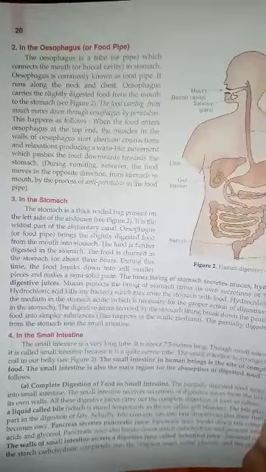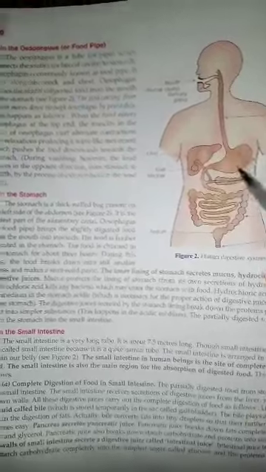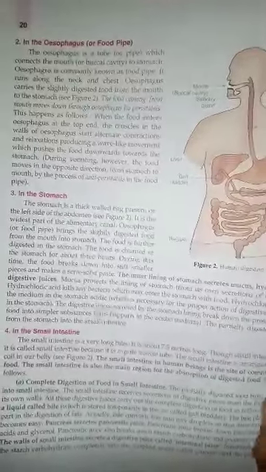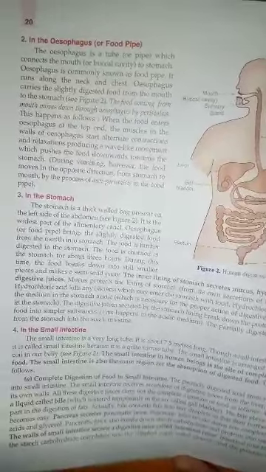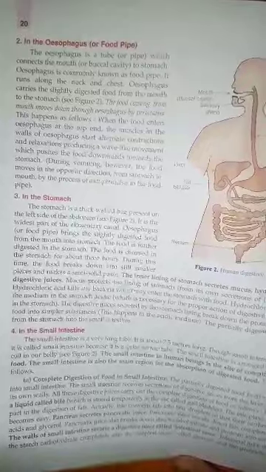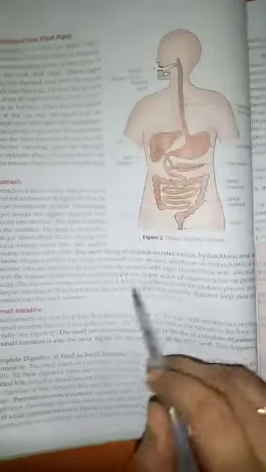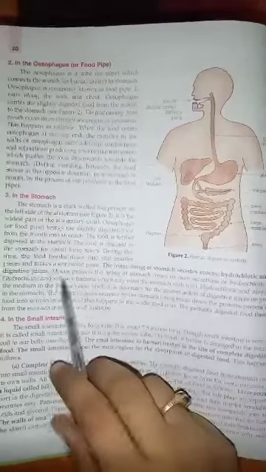Okay students, the stomach is the widest part of the alimentary canal. The food pipe brings slightly digested food from the mouth to the stomach, and then the food is further digested in the stomach. The inner lining of the stomach secretes mucus, hydrochloric acid and digestive juices.